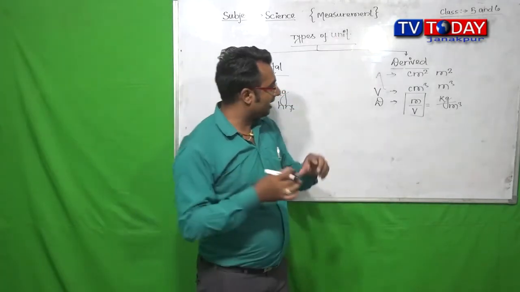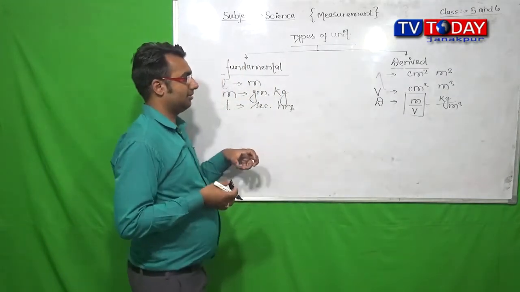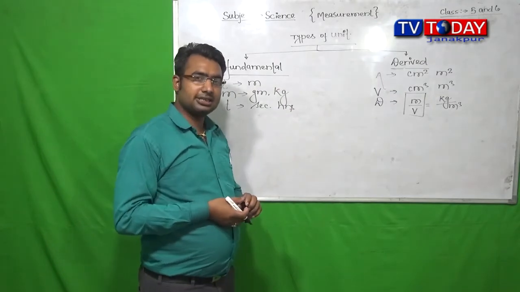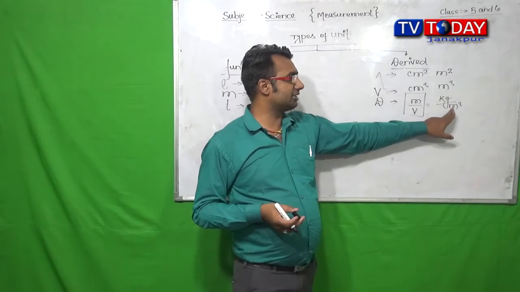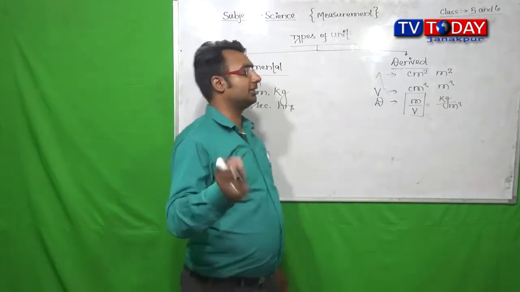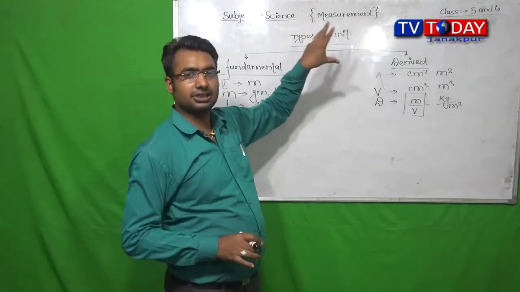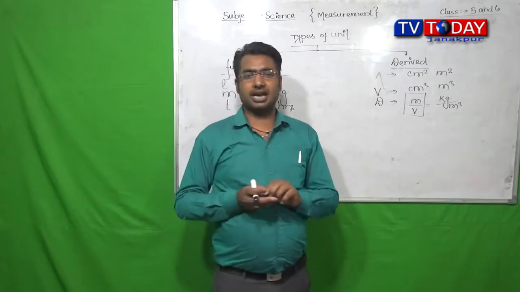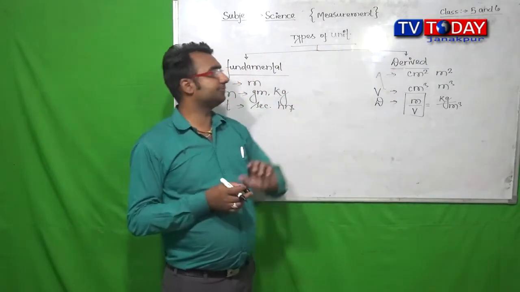Density also comes under the derived physical quantity, that's why the unit of density, kg per meter cube, also comes under the derived unit. This is a very simple concept to understand the fundamental unit and the derived unit.